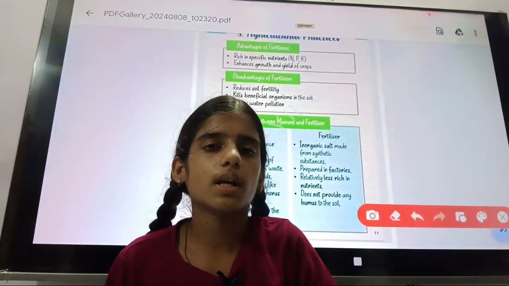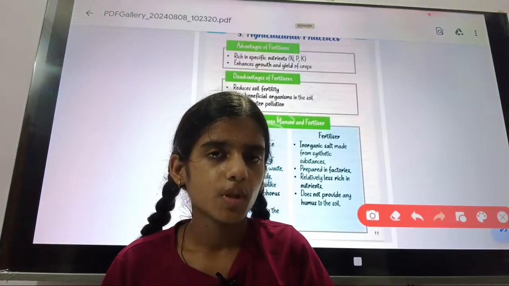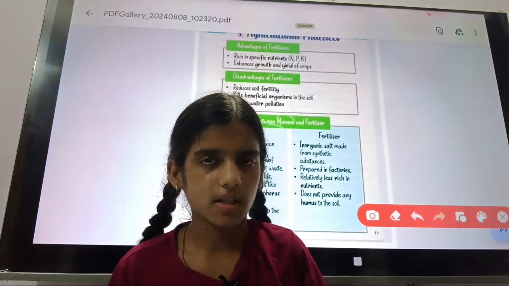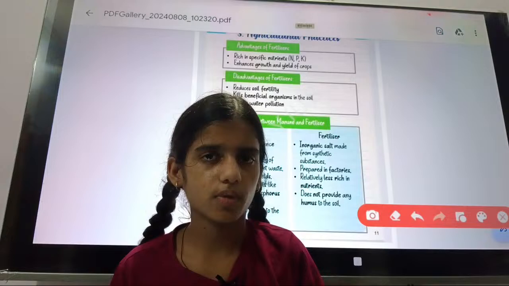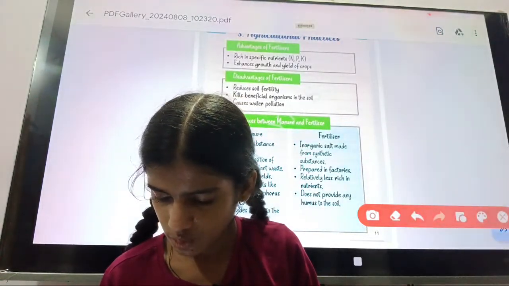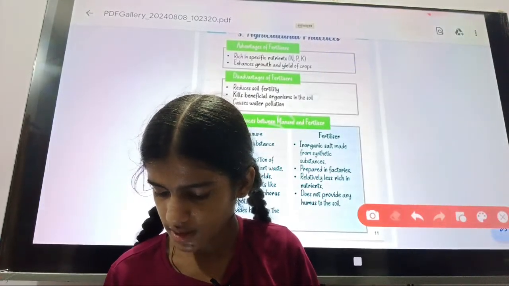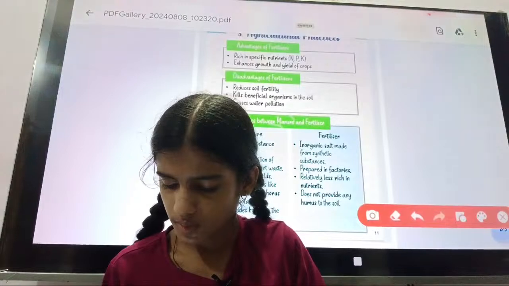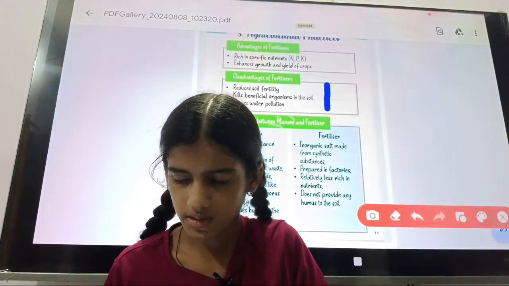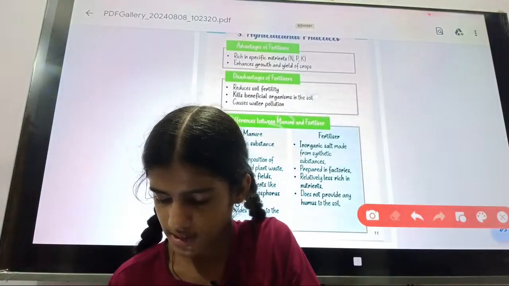In the examination the teacher will ask what are the disadvantages of fertilizer and what are the advantages of fertilizer. So for the advantages you will write these two points, and for the disadvantages you will write these three points, so you can get full marks in the examination.